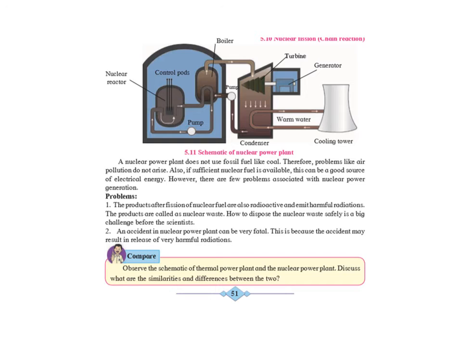But the difference is that in the case of a thermal power plant, there are two towers, whereas in the case of a nuclear power plant, there is only one cooling tower. Also, in a nuclear power plant, there is a nuclear reactor, while a thermal power plant does not have that.